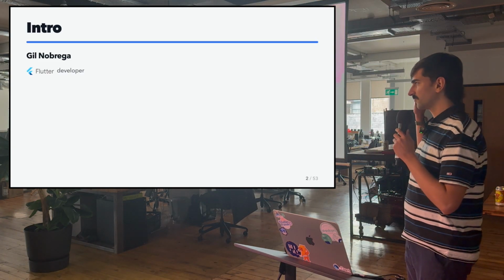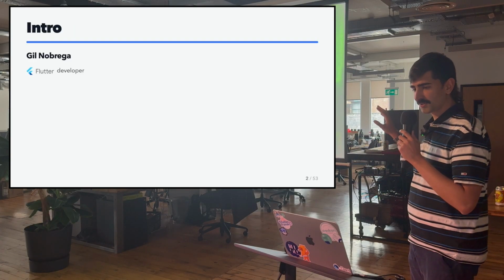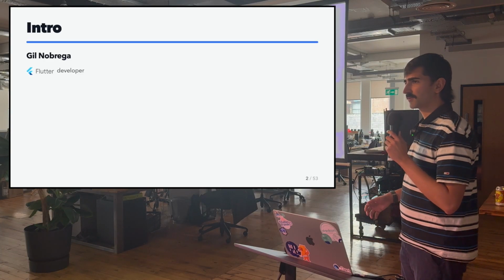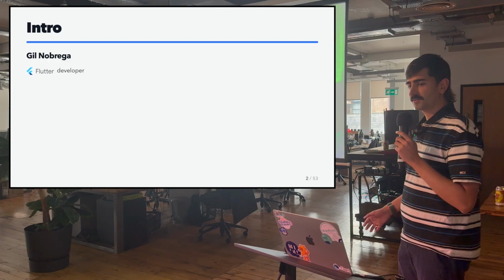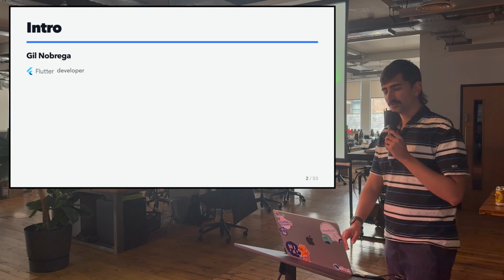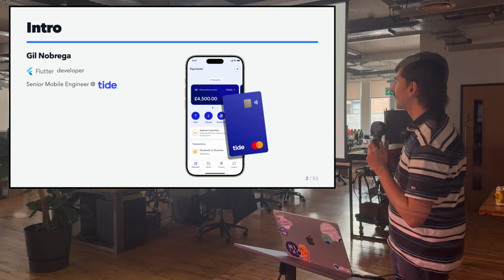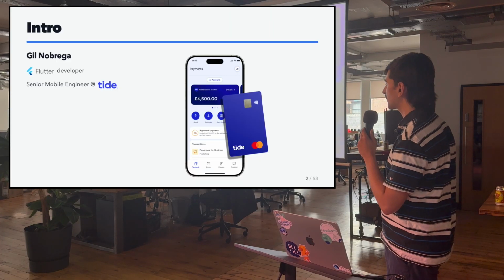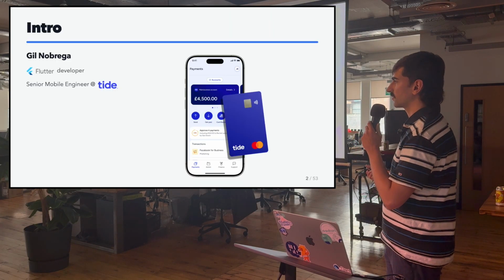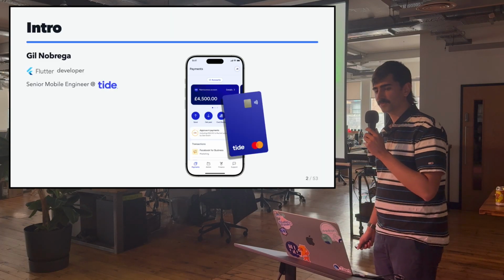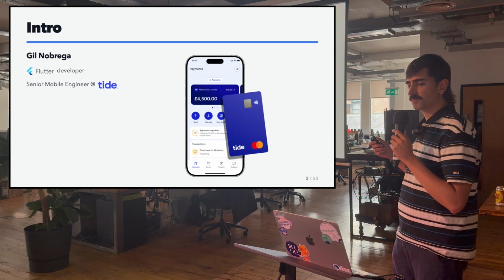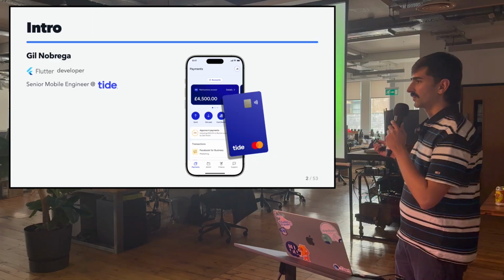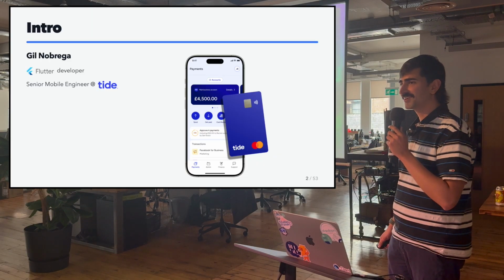And yeah, before we dive into the main topics, I'm going to introduce myself. I'm Gil Nobrega. I'm a Flutter developer. My background was initially in .NET. And I am trying to learn Kotlin multi-platform. I'm currently employed as a senior mobile engineer at Tide. It's a fintech platform for small and medium businesses, and they can get access to bank accounts or loans or invoicing or other features that are useful for these types of companies. But I am not representing my employer today. All views are my own, and my employer has not reviewed this, just to make things clear.